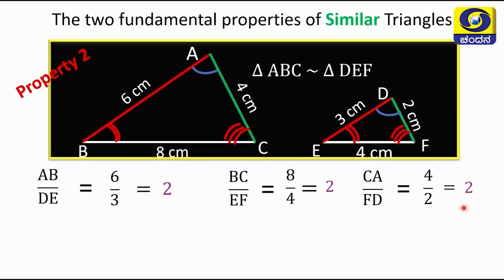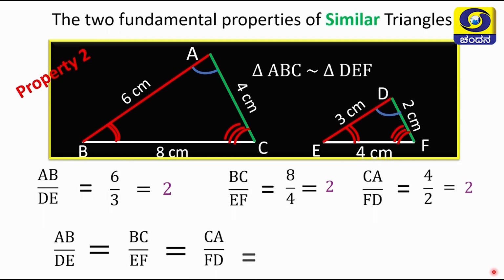In all three cases we saw that each side of triangle ABC is exactly twice the sides of triangle DEF. So, AB by DE is equal to BC by EF, and BC by EF is equal to CA by FD, and each of these is equal to 2 in this particular example.